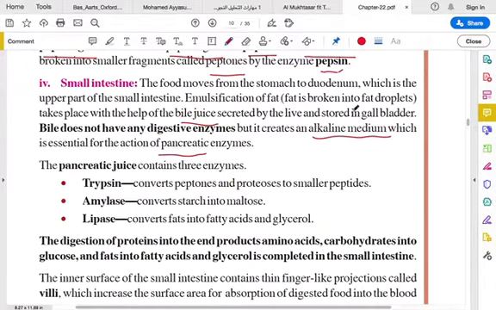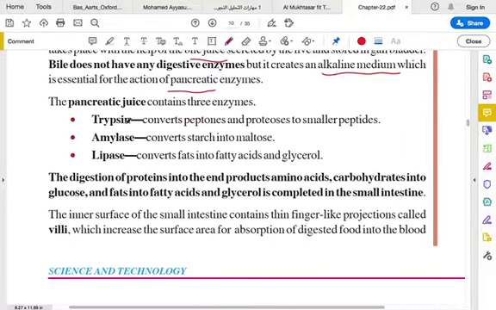And the pancreatic juice contains three enzymes: trypsin, amylase, and lipase. Trypsin's function is to convert peptones and proteoses from the food into smaller peptides, so smaller protein particles. The function of amylase is to convert starch into maltose. And lipase is an enzyme found in pancreatic juice that converts fats into fatty acids and glycerol.